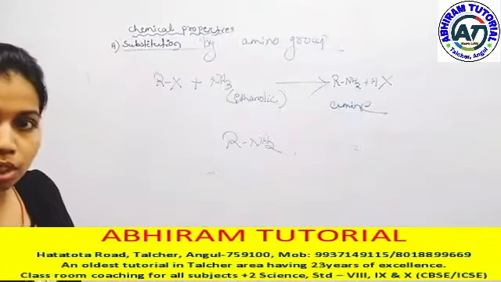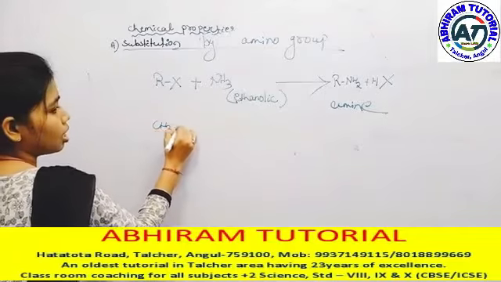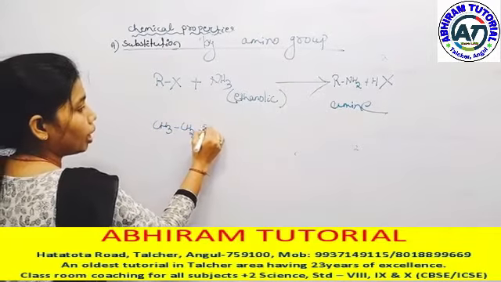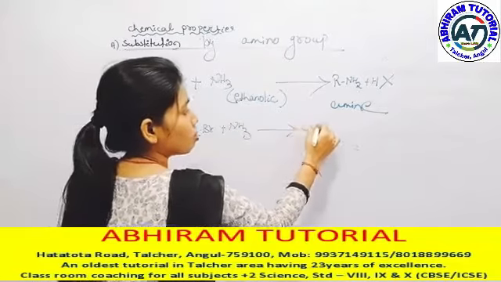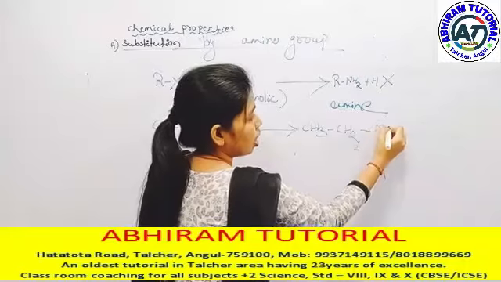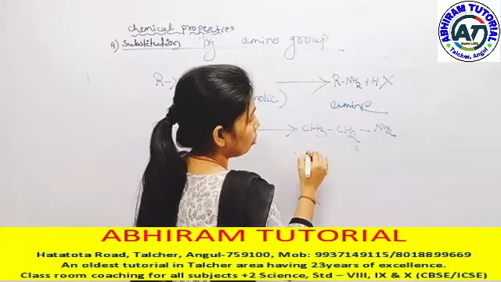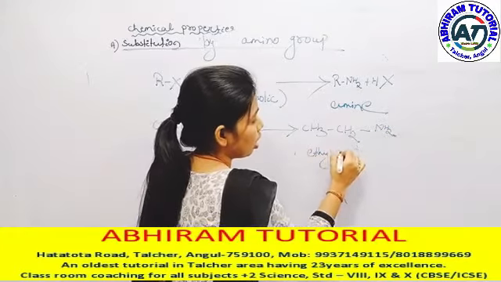Take an example: CH3CH2Br plus NH3 gives us CH3CH2NH2, that name is ethylamine or ethanamine.